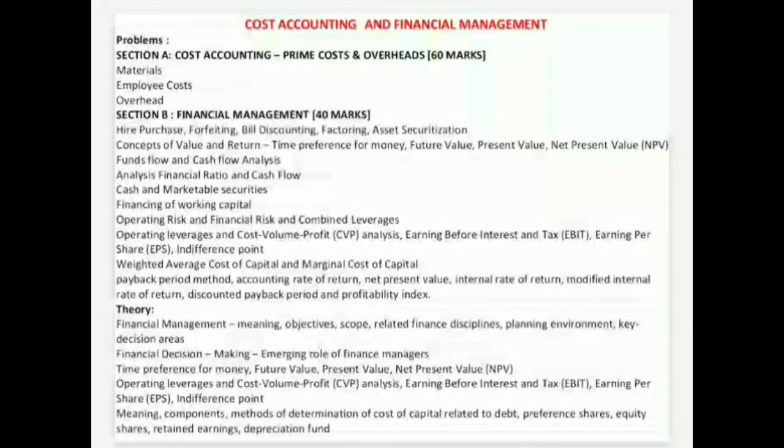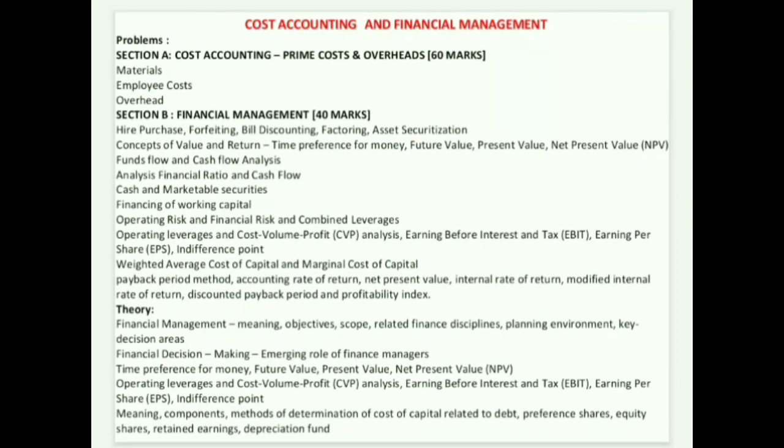Now, talking about theory, you have to cover financial management: meaning, objectives, scope, related financial disciplines, planning environment, key decision areas, financial decision making, emerging role of the financial manager, time preference for money, future value, present value, net present value that is called NPV, operating leverages, cost volume profit CVP analysis, earnings before interest and tax EBIT, EBITDA, also earnings per share EPS, indifference point, meaning, components, methods of determination of cost of capital related to debt, preference shares, equity shares, retained earnings and depreciation funds.